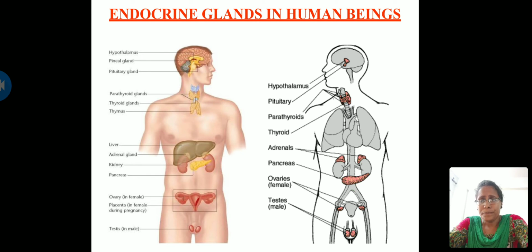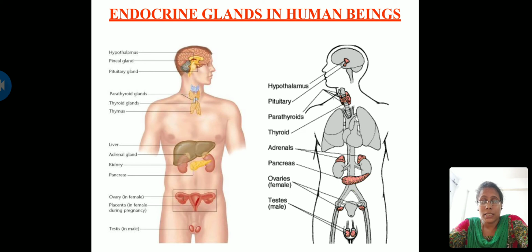Next, coming to another gland, the testis. What is this testis? It is usually present in males, and it releases a hormone called testosterone. This testosterone gives you male sex characteristics, like beard and mustache, hair in the pubic regions, and increase in the muscles.